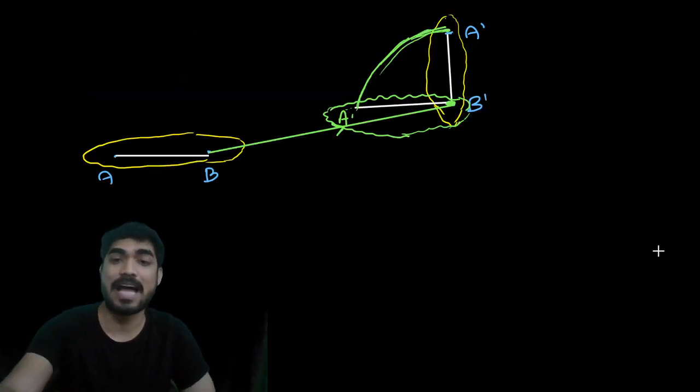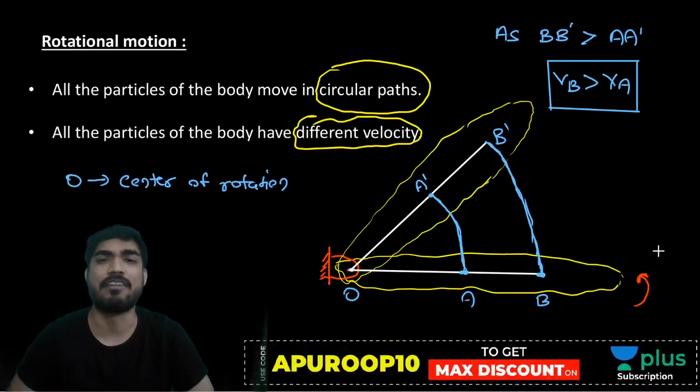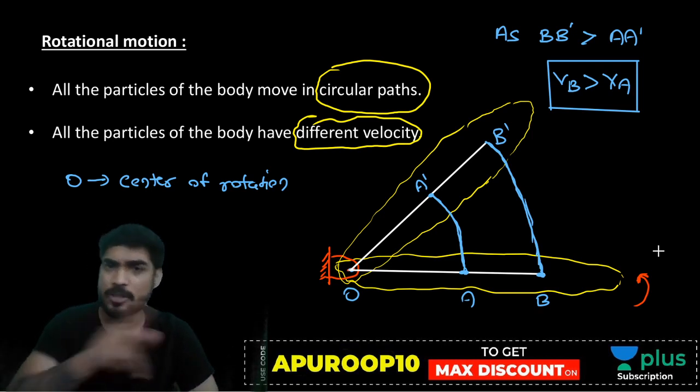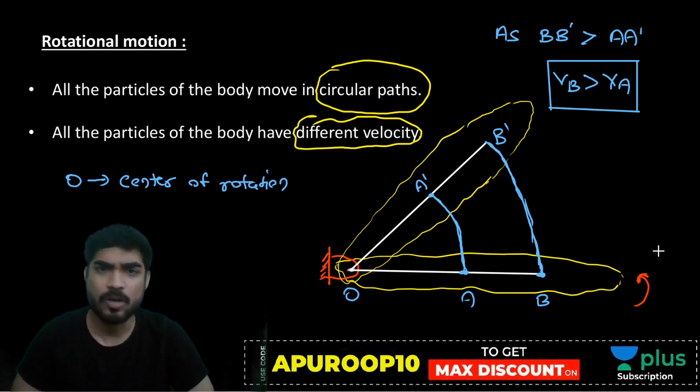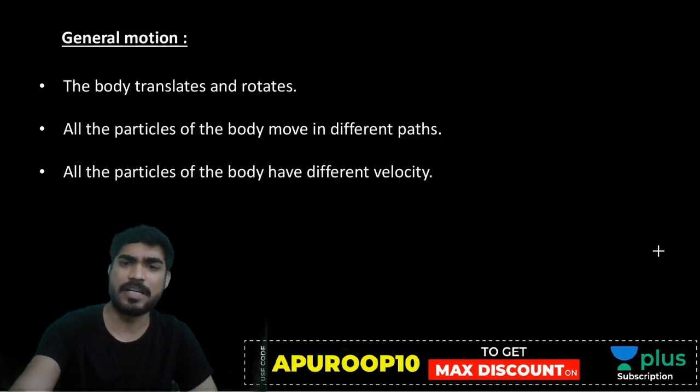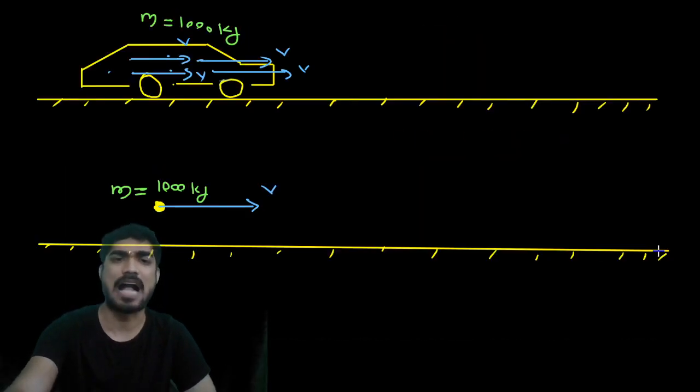Why, beta? Because every particle has a different velocity, no? So if I give you the velocity of one particle, can you tell me the velocity of every particle? No. Every particle has a different velocity. So if you don't consider the shape and size, how will you calculate the velocity of different particles? Here you don't need to consider the shape and size of the car.